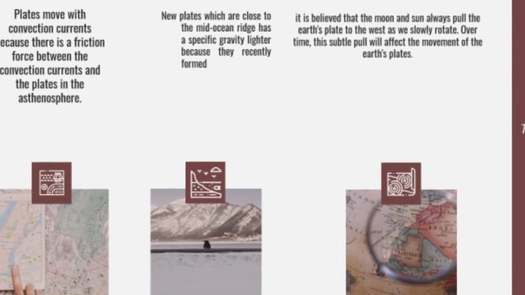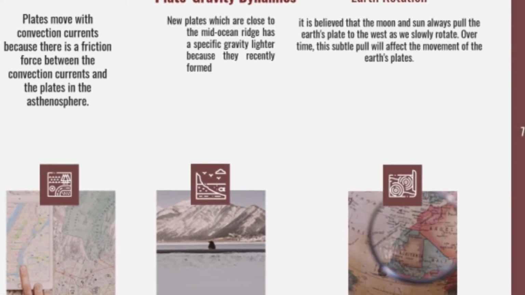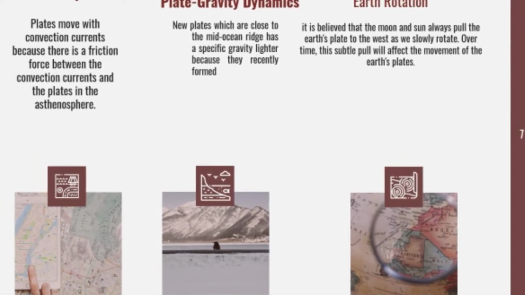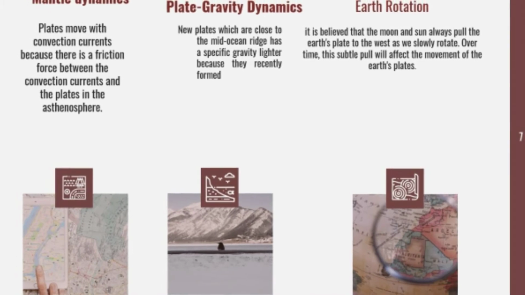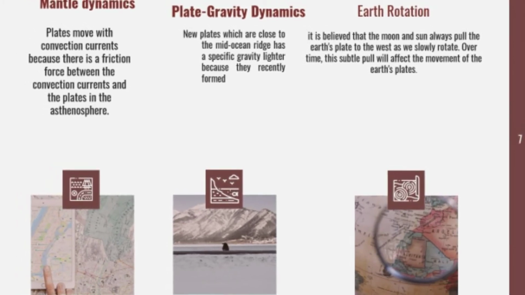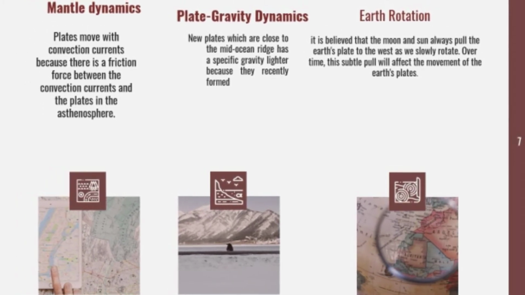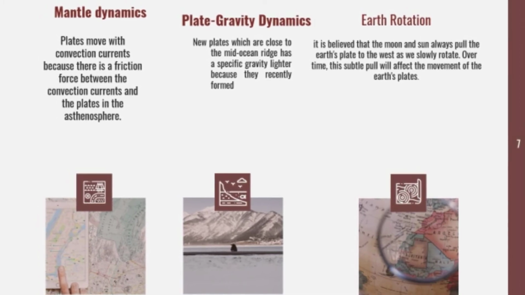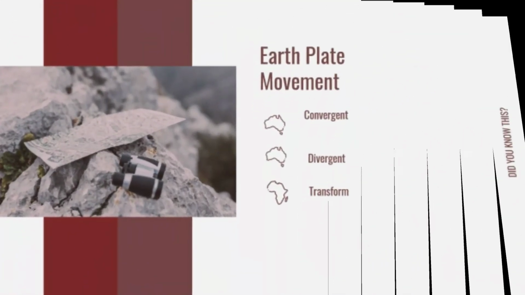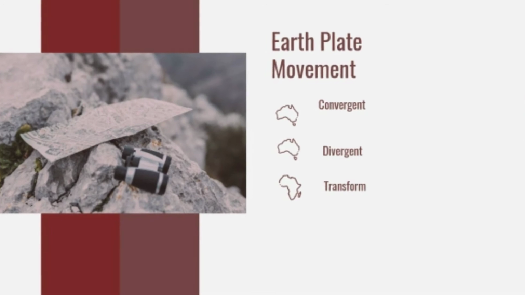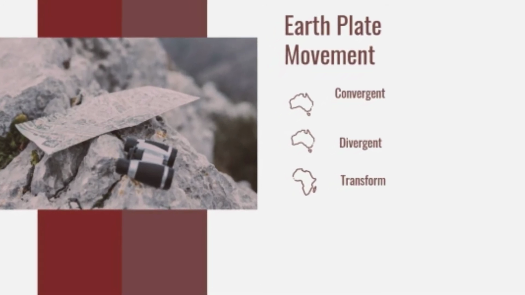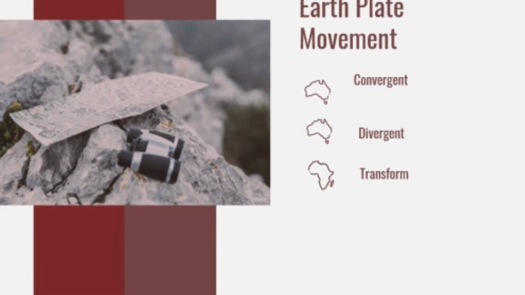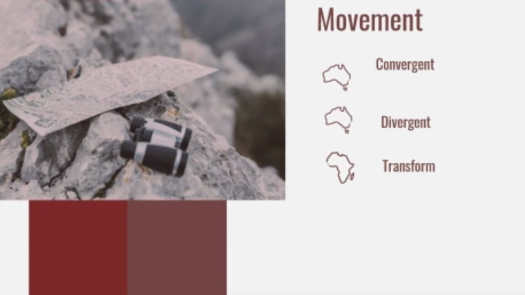And the last theory, Earth rotation. It is believed that the moon and the sun always pull the Earth's plates to the west as we slowly rotate. Over time, the subtle pull will affect the movement of the Earth's plates. Earth plate movements: the first is convergent, the second divergent, and the last is transform.